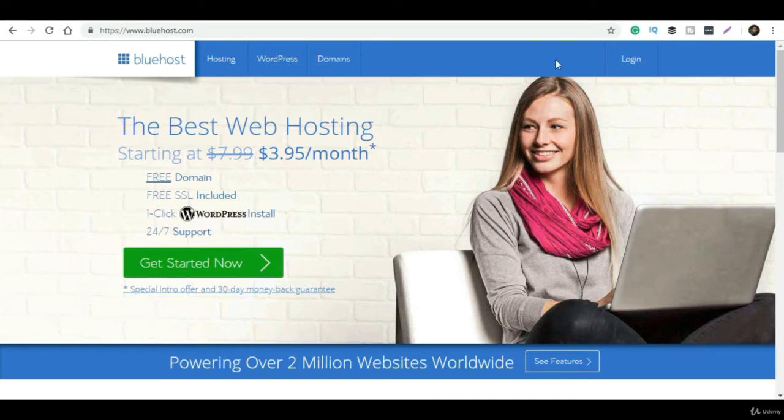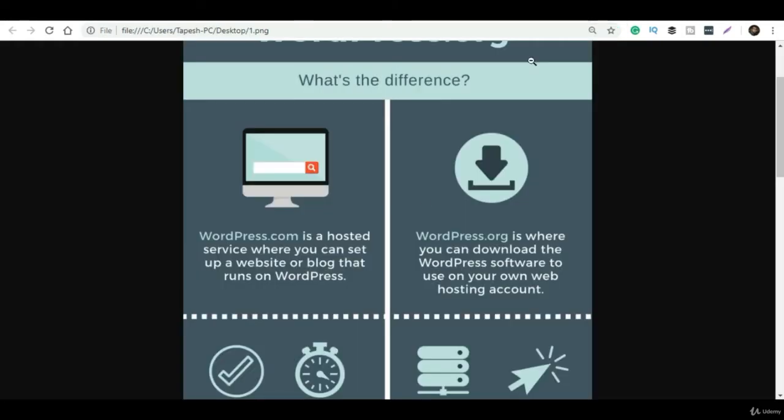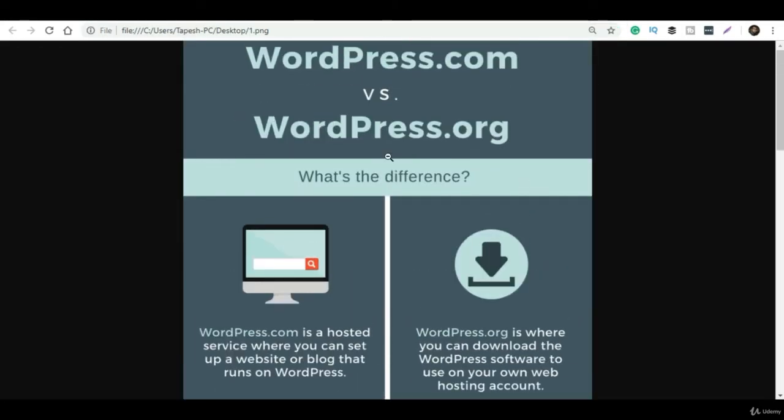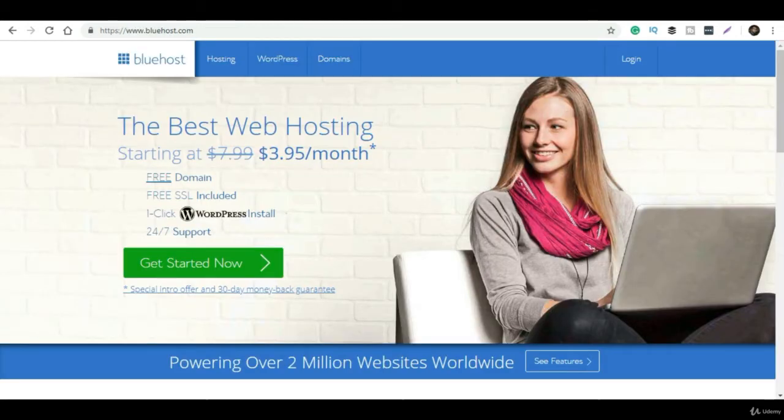Not only Bluehost, any hosting provider is okay with WordPress installation, and with one click you can get the work started.